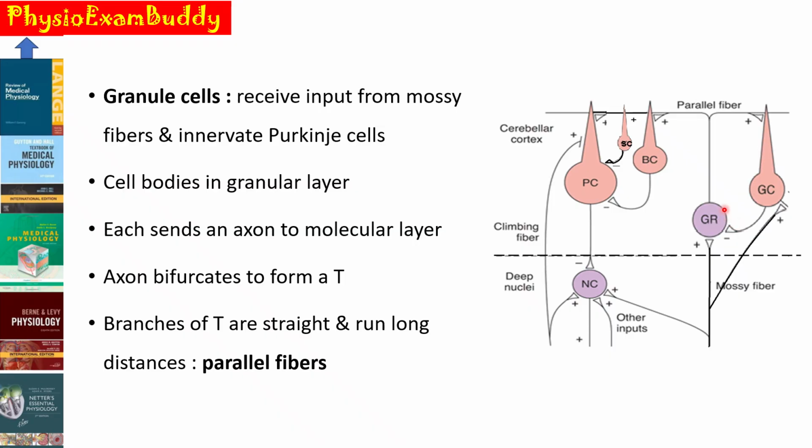Each granule cell sends an axon to the molecular layer, which is the outermost layer. The axon bifurcates to form a T, and the branches of the T are straight and run along long distances. These branches are known as the parallel fibers.